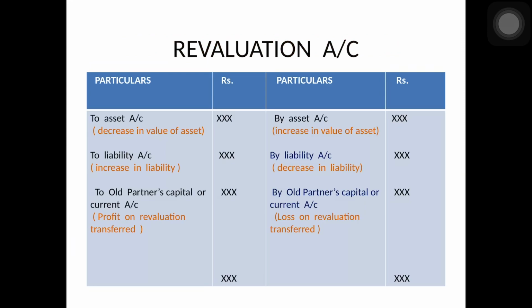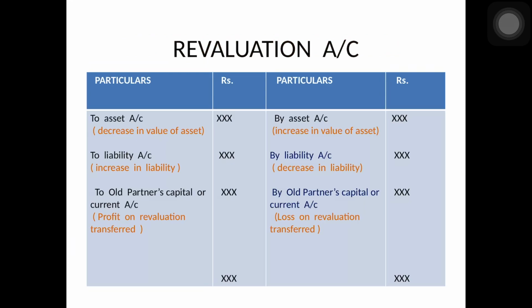So see, on the debit side, to asset account, decrease in value of asset. It is a loss to us. The value of asset has decreased, so on the debit side. To liability account, increase in liability. When liability increases, again it is our loss, so on the debit side. See the credit side. By asset account, increase in value of asset. The value of asset has increased, so it is our profit, so on the credit side. By liability account, decrease in liability. Liability has decreased, so again it is our profit.